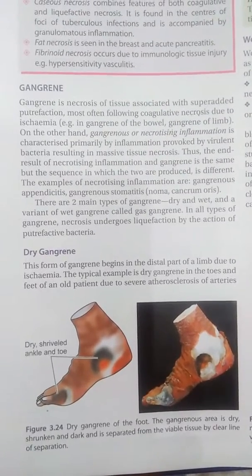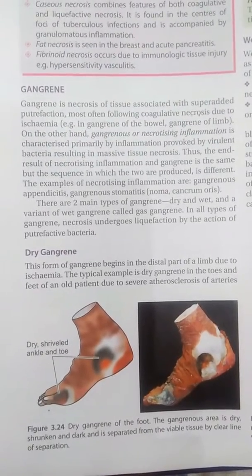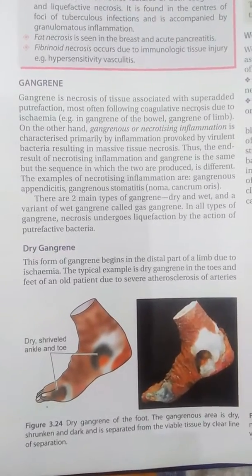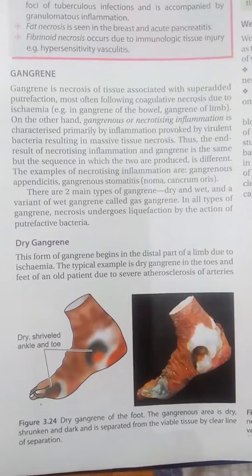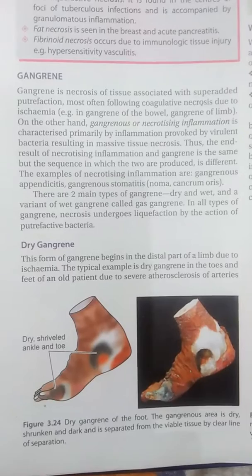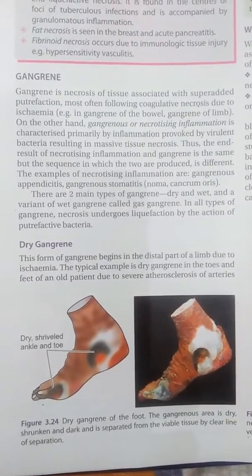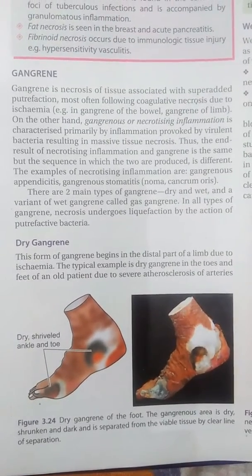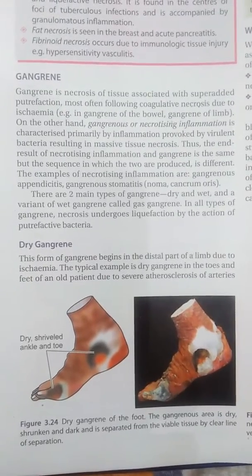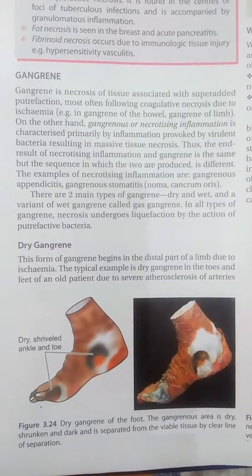On the other hand, gangrenous or necrotizing inflammation is characterized primarily by inflammation provoked by virulent bacteria resulting in massive tissue necrosis. Thus, the end result of necrotizing inflammation and gangrene is the same, but the sequence in which the two are produced is different. Examples of necrotizing inflammation are gangrenous appendicitis and gangrenous stomatitis.